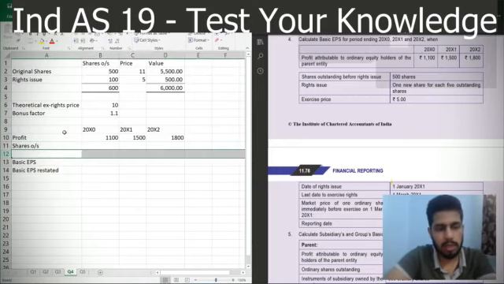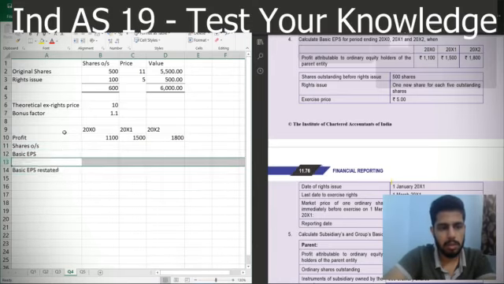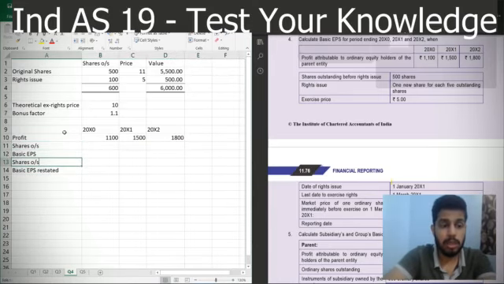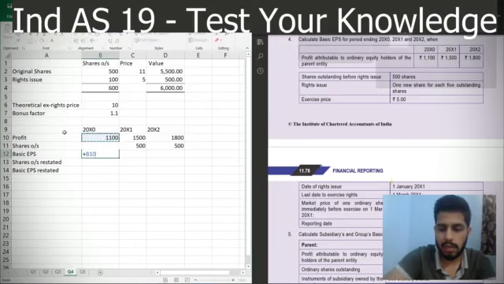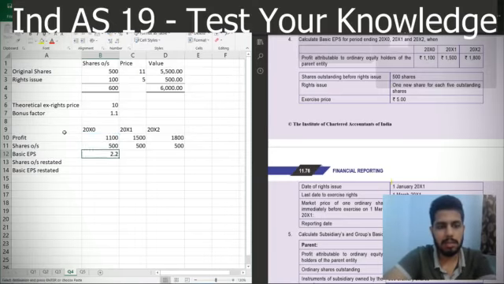Then we can also take shares outstanding restated. So when I take normal shares outstanding, they are just 500. So I can directly arrive at the EPS as follows.